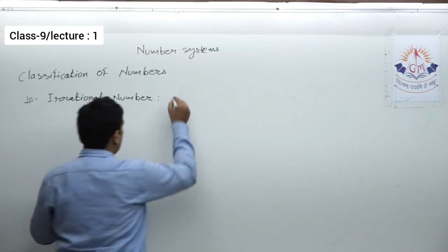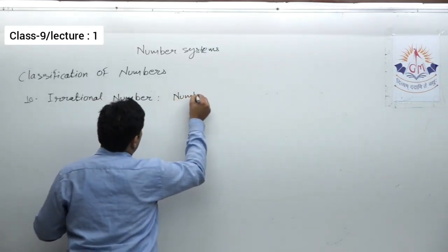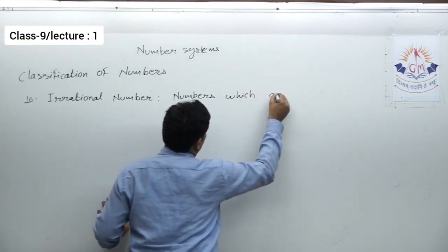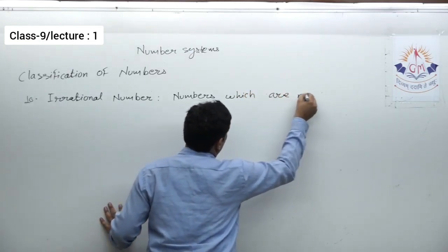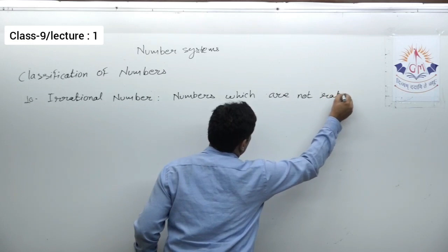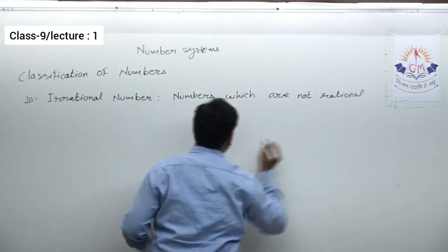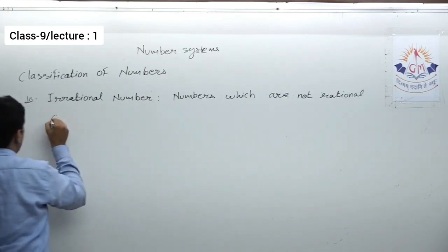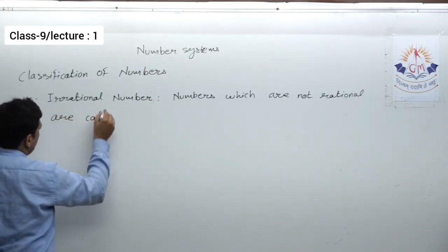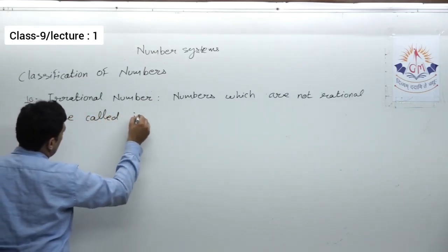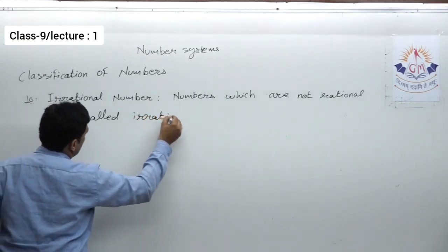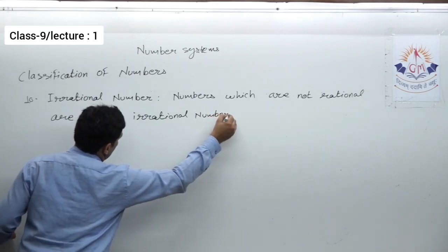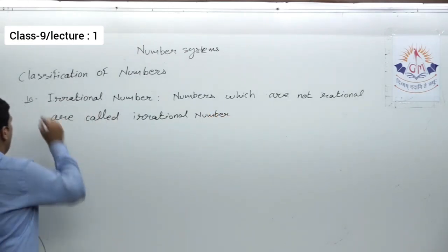Numbers which are not rational are called irrational numbers. Okay, that is the definition.